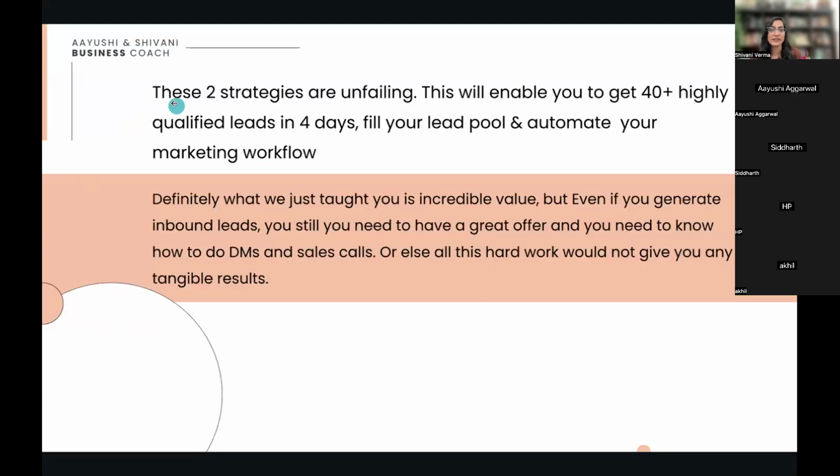Now these two strategies are unfailing. This will enable you to get 40 plus, even more than 40, like 100 plus highly qualified leads in just 3-4 days. Fill your lead pool and automate your marketing workflow.